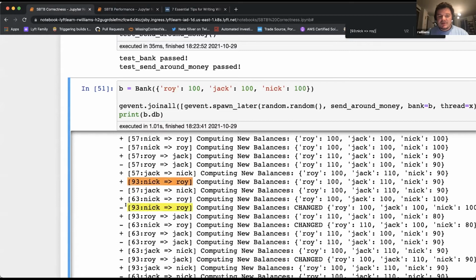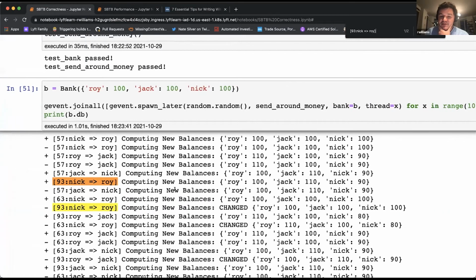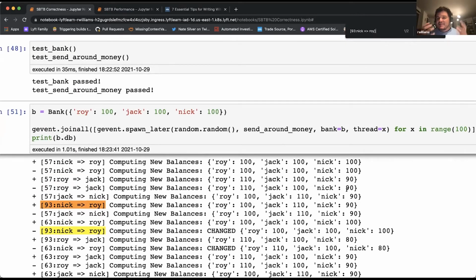And so let's look at this example here of thread 93 sending money from Nick to Roy. At the start, before we compute the new balances, Roy is 110, Jack has 110, and Nick has 90. But now afterwards, Roy has 100, Jack has 100, and Nick has 100. So what has happened is the balances have changed out from underneath me as I was starting to run this code. And you can see where this happened right here.